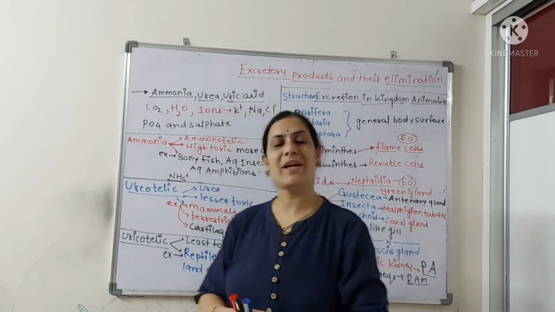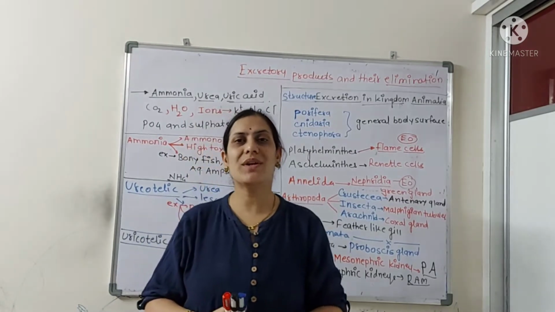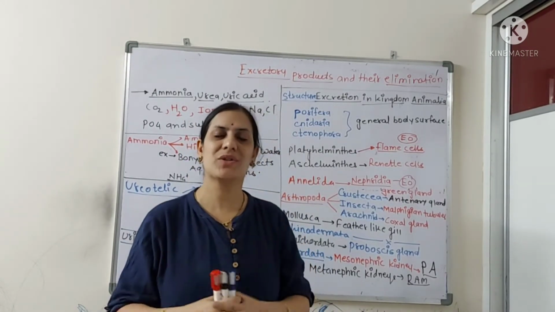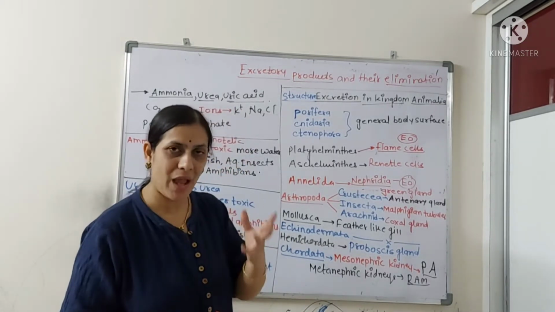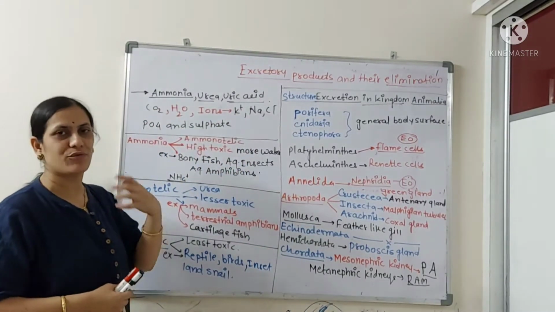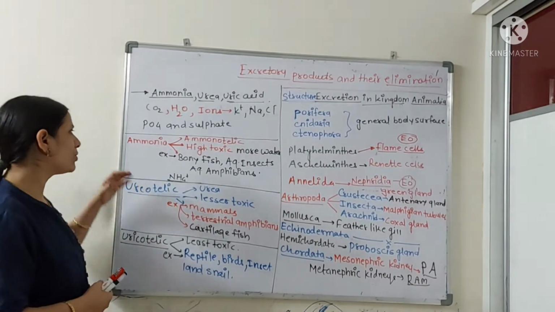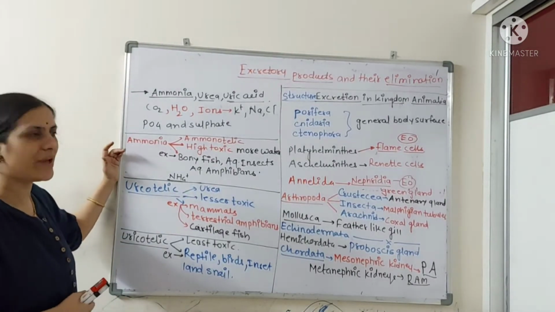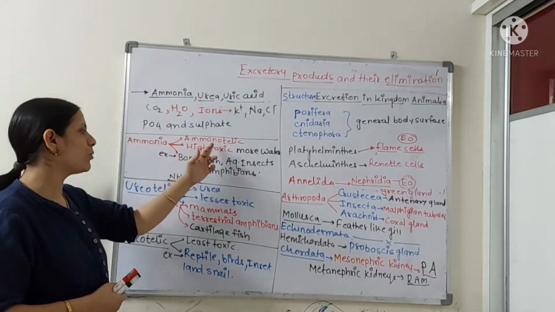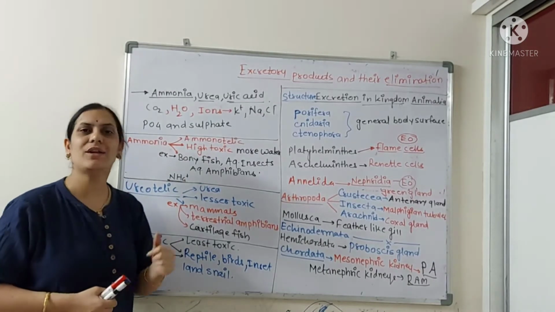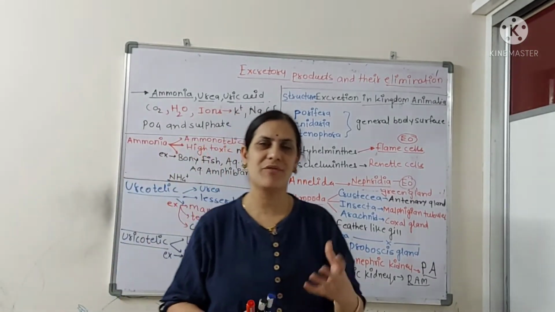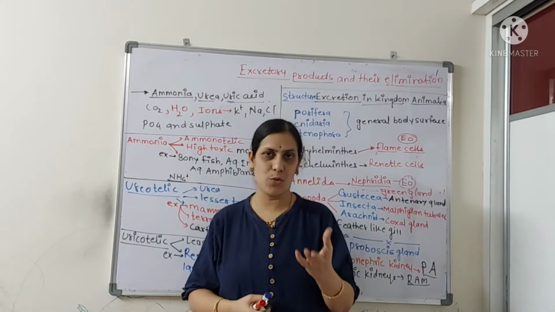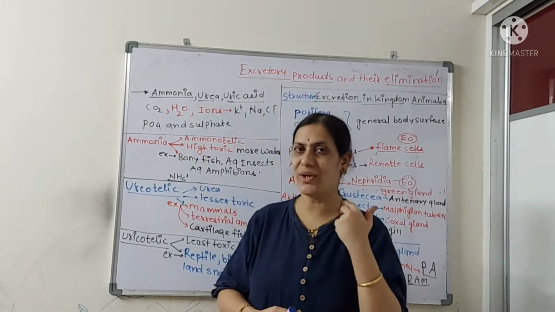So in kingdom Animalia, based on the major nitrogenous waste excreted from the body of an animal, three different types of animals are there. As you know, right from 10th class you are doing this, there are three different types of animals in the animal kingdom: ammonotelic, ureotelic, and uricotelic. Based on the three different types of nitrogenous waste, which are ammonia, urea, and uric acid.